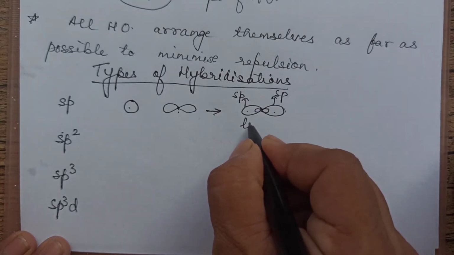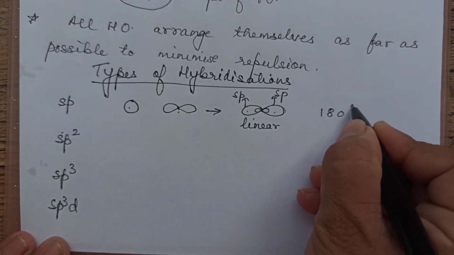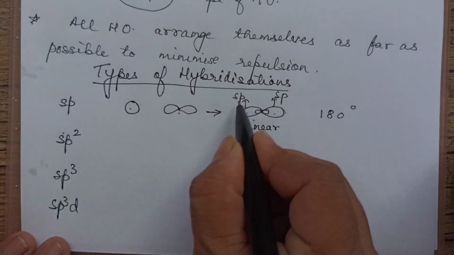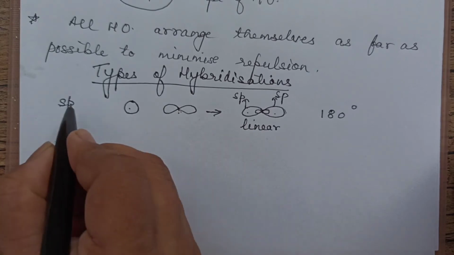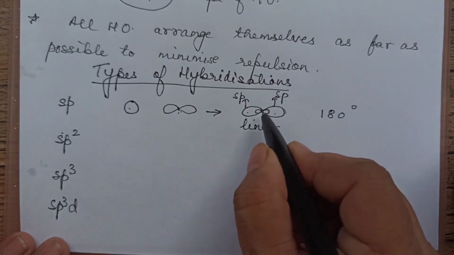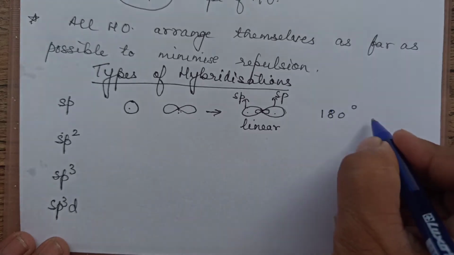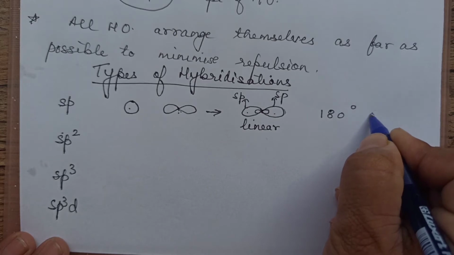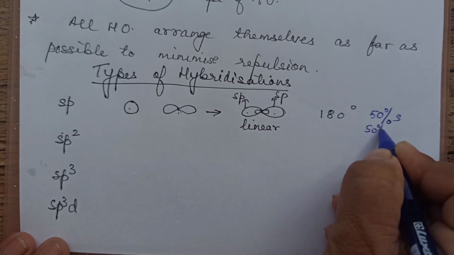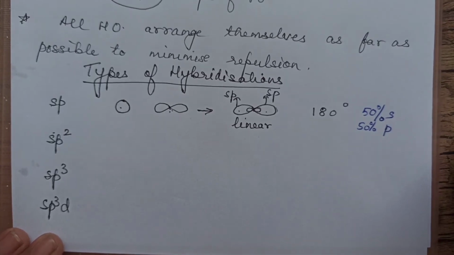So how are they arranged? They are arranged in a linear manner. And what is the bond angle here? It is 180 degrees. And one more thing: since 1s and 1p means the contribution to each hybrid orbital is 50-50, each sp hybrid orbital has 50% s character and 50% p character.